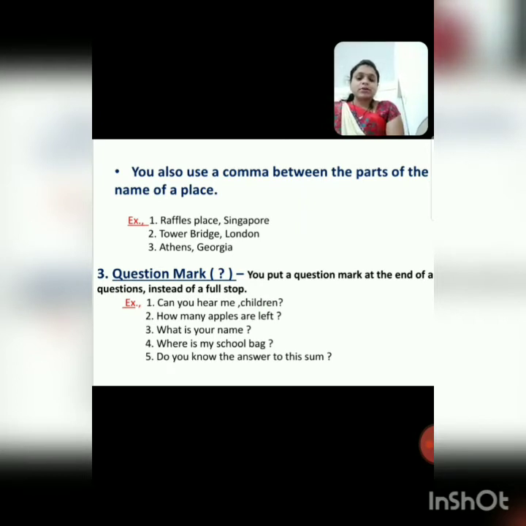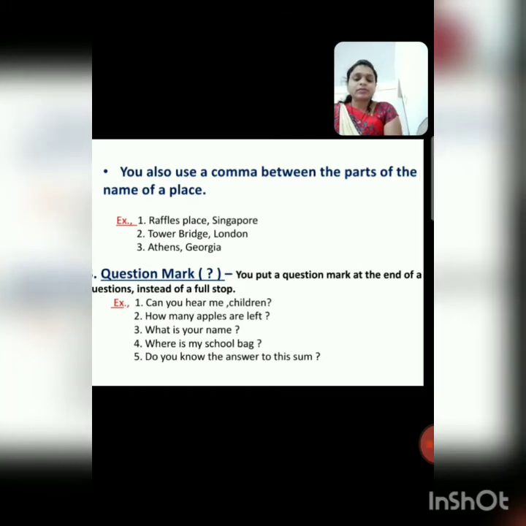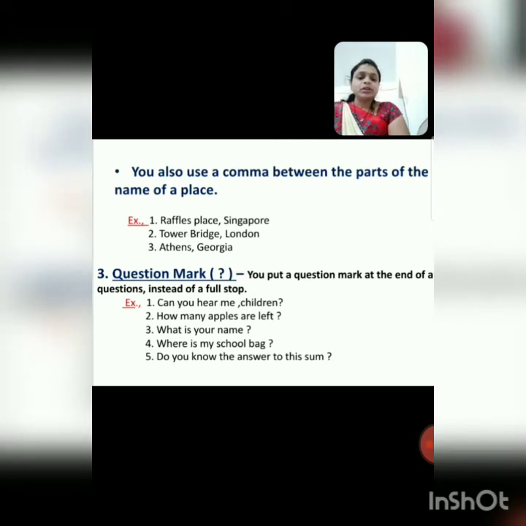Next punctuation mark is the question mark. You put a question mark at the end of a question instead of a full stop. Where do we put question marks? At the end of any question, instead of a full stop.